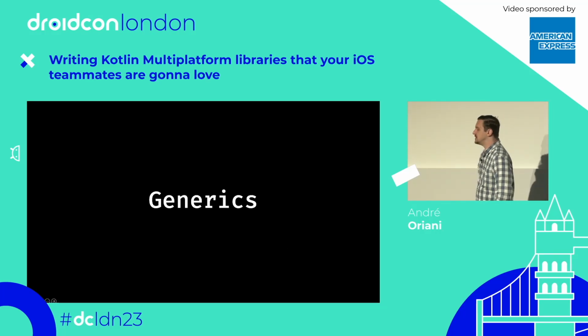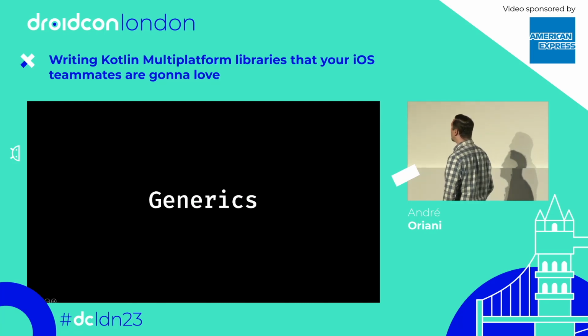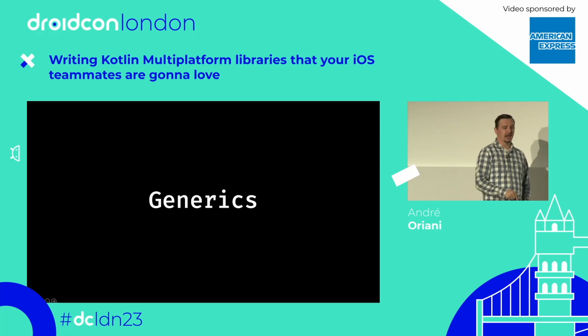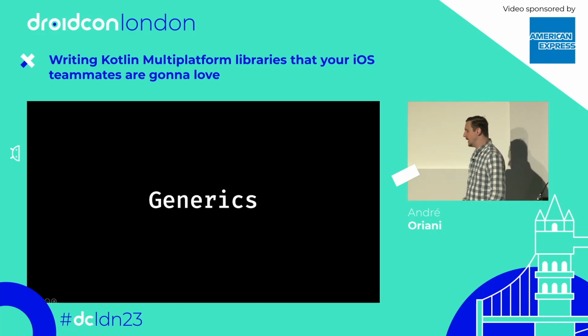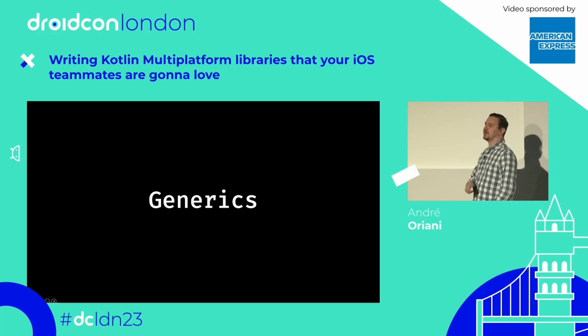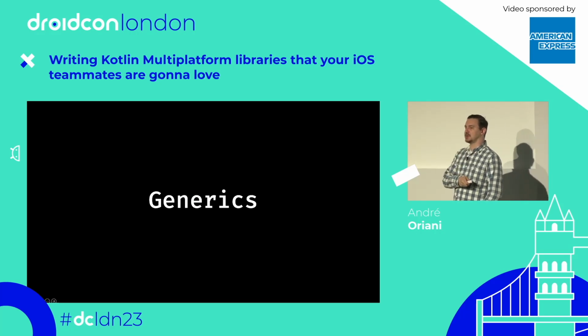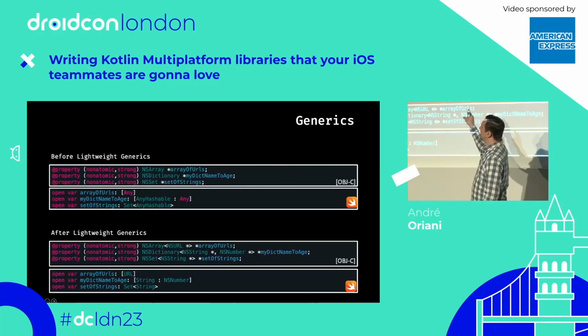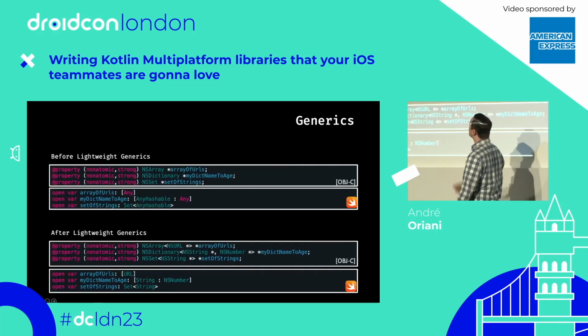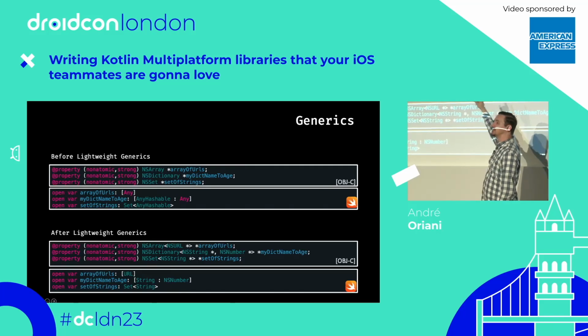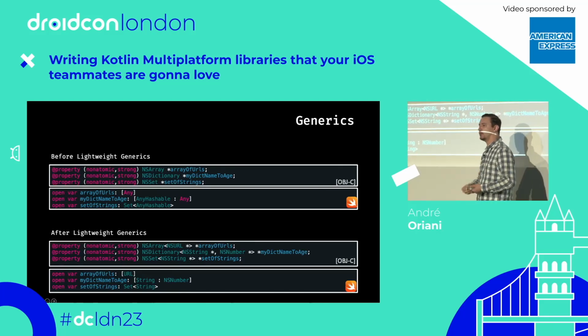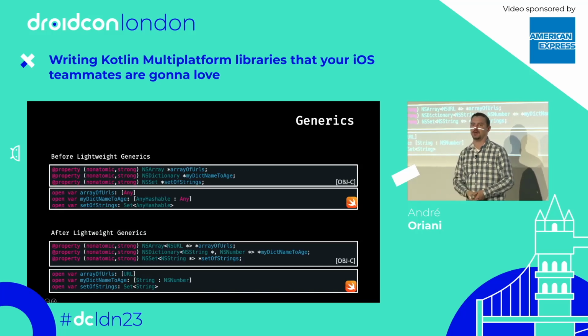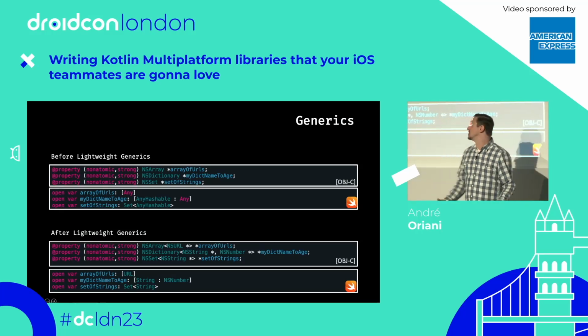All right, so generics. Generics were introduced in Objective-C in 2015, right? And the only reason they were introduced, since Objective-C didn't have them before, was to improve the interoperability between Objective-C collections and Swift collections. So before lightweight generics, your Objective-C developer would declare any NSArray, but would not be able to tell what that NSArray contains.